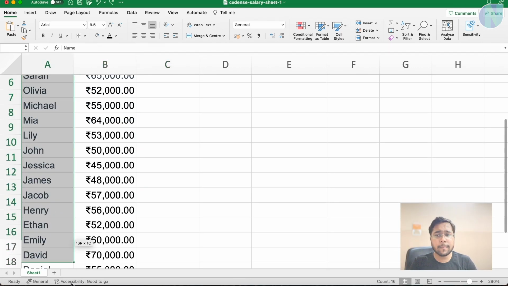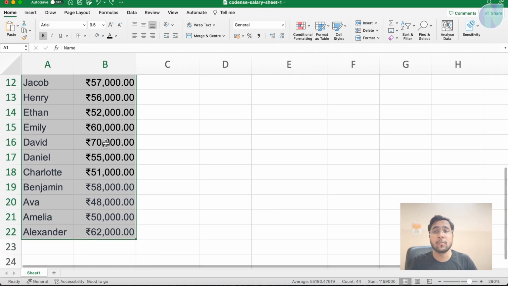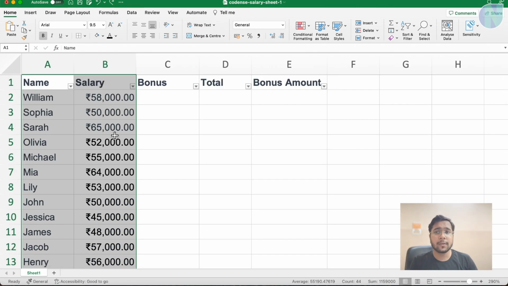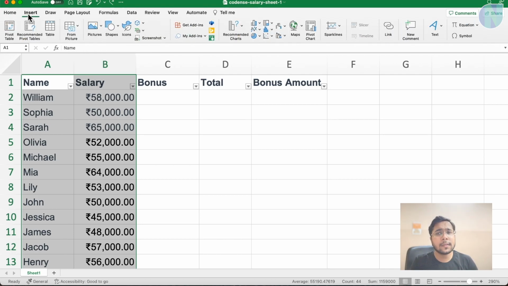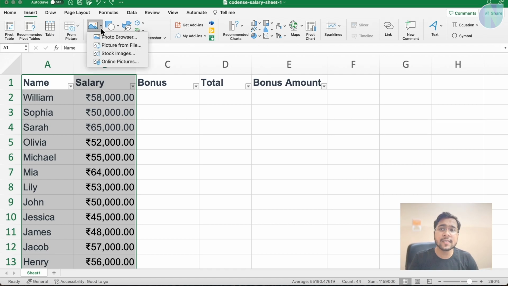We can select the particular data from which we want to create a chart or graph. I can go here in the Insert tab and see what options we are having. Let's see quickly what more options are here. Having pivot table, recommended pivot table, table from picture. You can insert a picture here.